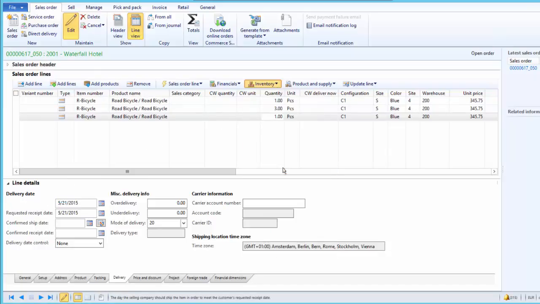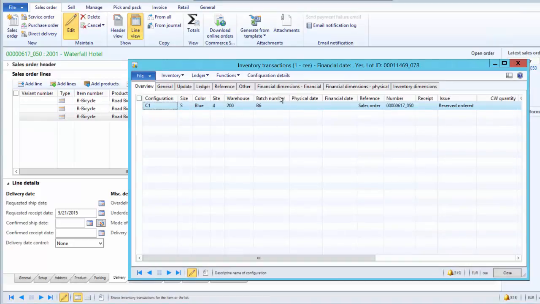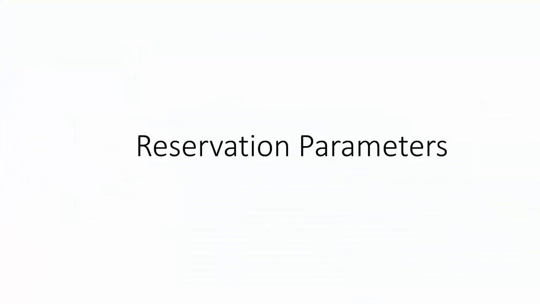Now it's date sensitive, so it has reserved against the B6 because the B6 is the recent purchase receipt being received before the delivery date of the sales order. So this is how automatic reservation works, and we have an option to make it date controlled, or we can also use it without date control. There are a few reservation parameters which we need to consider while using the reservation in Microsoft Dynamics AX 2012.